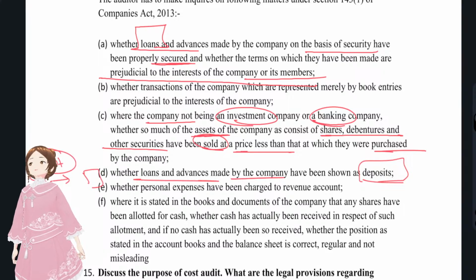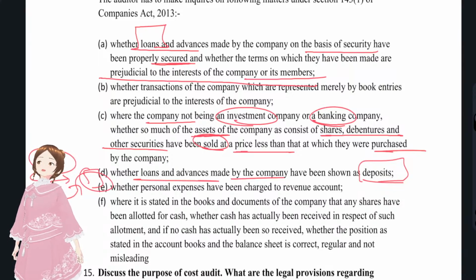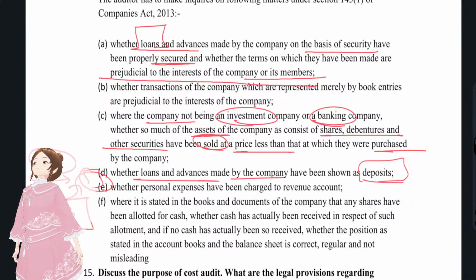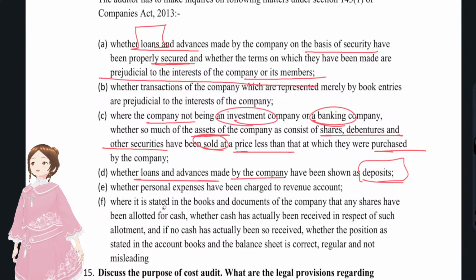But when a company was giving interest-free loans to some other company, they showed it as deposits instead of showing it as an interest-free loan. If it's an interest-free loan, a lot of questions would be posed. So the company thought it would be better to show it as a deposit, so that nobody would ask. So whether these transactions were there or not, we have to look into that.